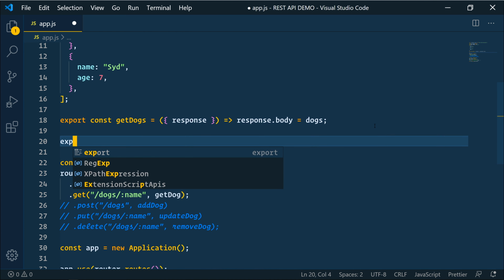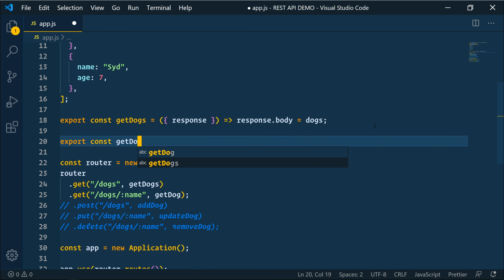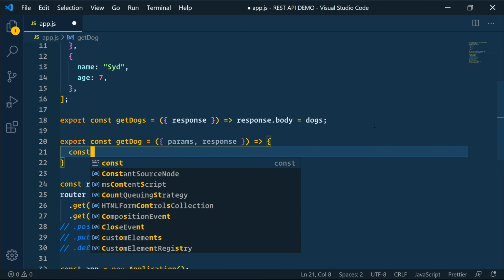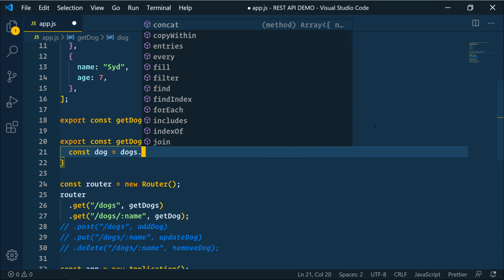So we'll say export const getDog, and that's going to equal, and we'll destructure params and response. Okay, and then that will be an arrow function. Within that, we'll have a const dog is going to equal dogs.filter.